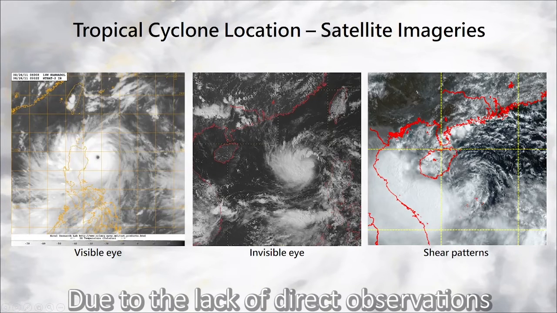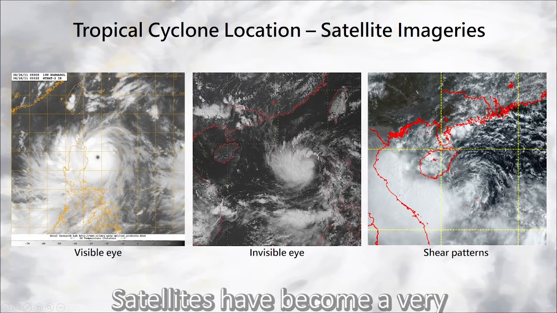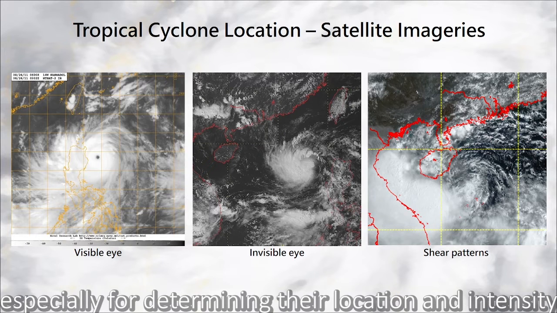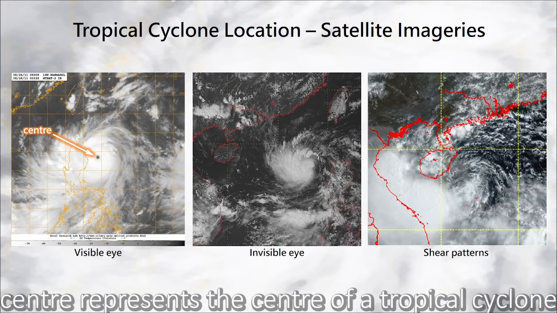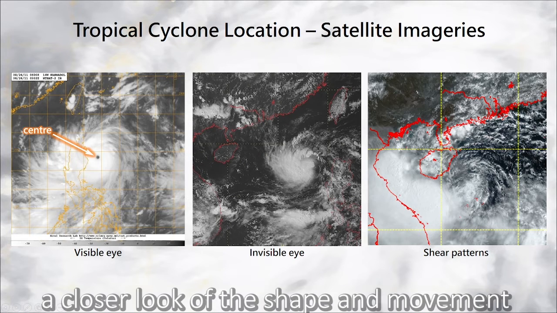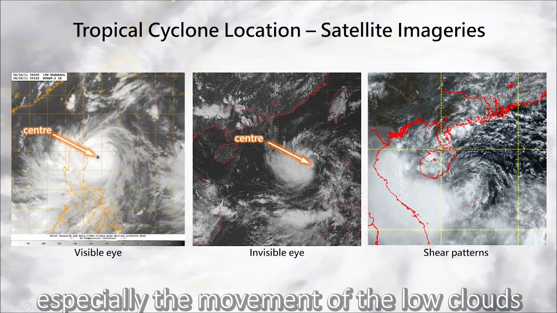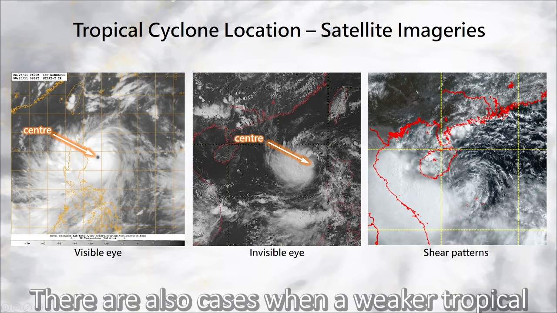Due to the lack of direct observations near the sea surface over vast oceans, satellites have become a very useful tool for observing tropical cyclones, especially for determining their location and intensity. If the eye is clearly visible, the position of its center represents the center of a tropical cyclone. If an eye is invisible, a closer look at the shape and movement of the spiral cloud bands is required, especially the movement of the low clouds, in order to locate the center of a tropical cyclone.